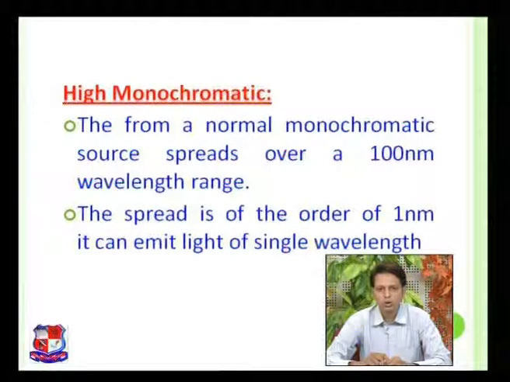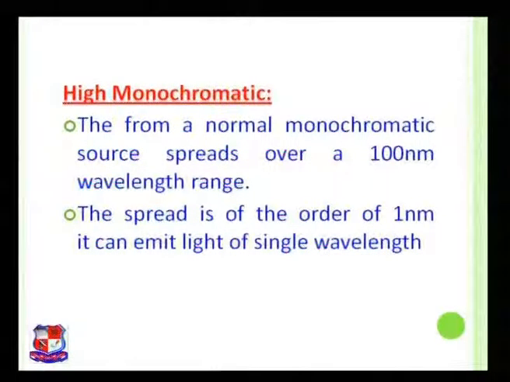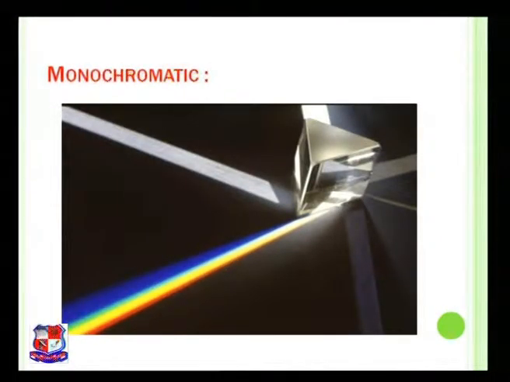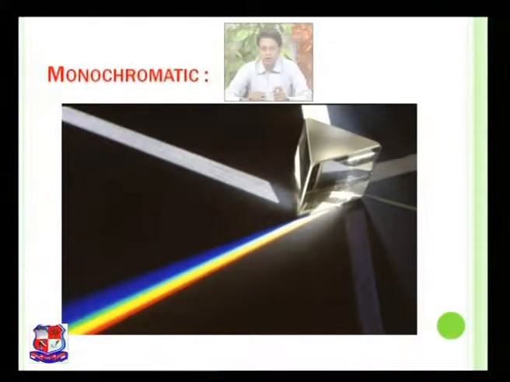Let us move towards the next question. Before moving to the next question, here a difference between monochromatic and different types of colors is seen through a prism. In this image there is a prism. When white light is passing through that prism, it is distributed into 7 different colors, that we can represent as a spectrum.